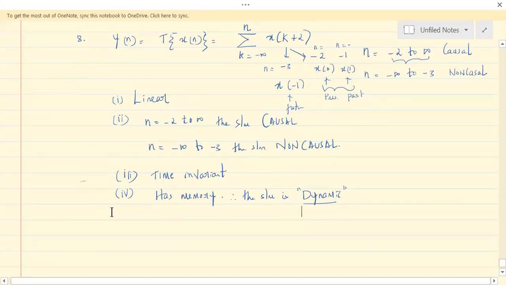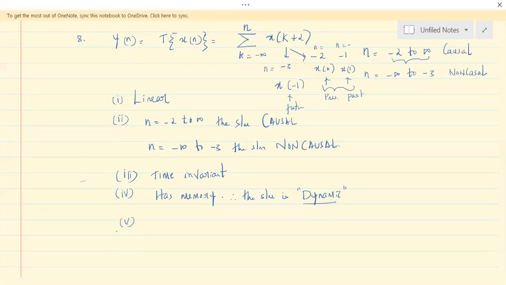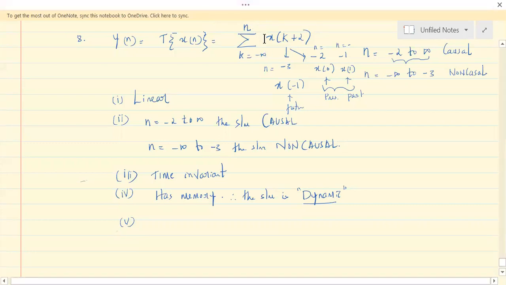Fine. So the fifth one is stable or not? Is it stable or unstable is the question. See here, as long as we are not scaling the amplitude, we're just summing up the signal, summing up different samples.